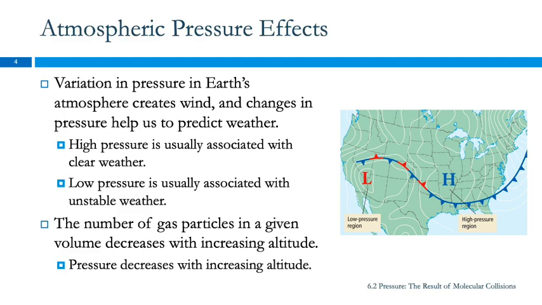So when we have a high pressure system, that's usually associated with clear weather, and a low pressure system is associated with unstable weather. We have a little weather station up here, and it shows the atmospheric pressure, and it also gives these little picture predictions of what's going to happen, whether it's going to be stable, unstable, etc. And the way it does that is by looking at, is the pressure going up or going down?